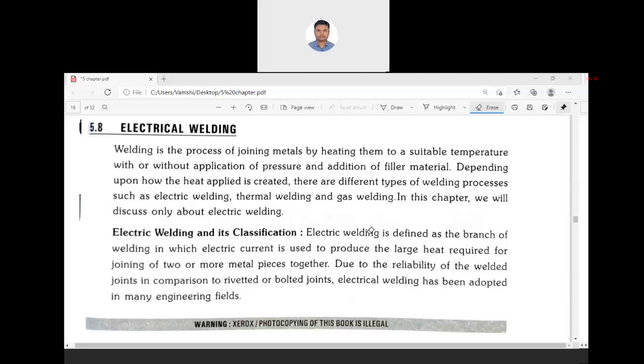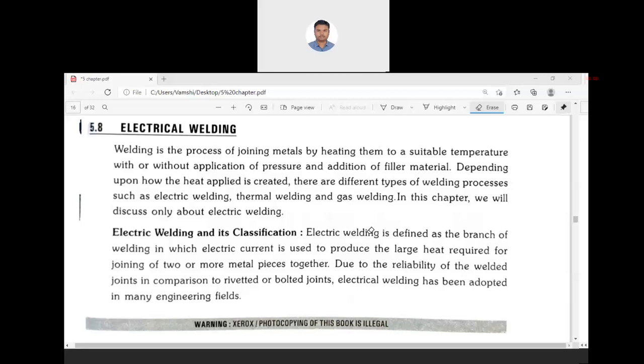Welding, what is it? Welding means a joint. In order to join two metal pieces, we heat that joint at a high temperature, and we allow some joining element like some lead, like some bronze.